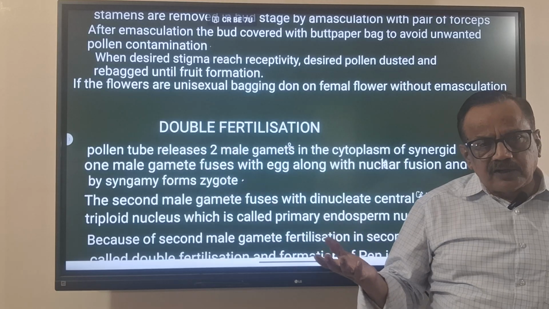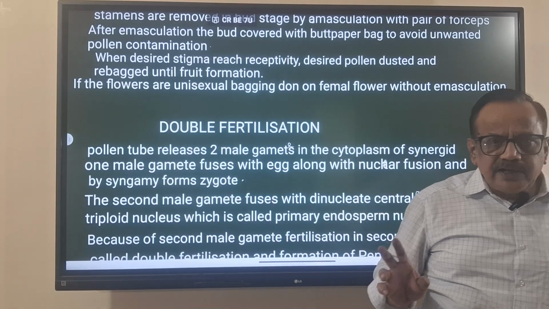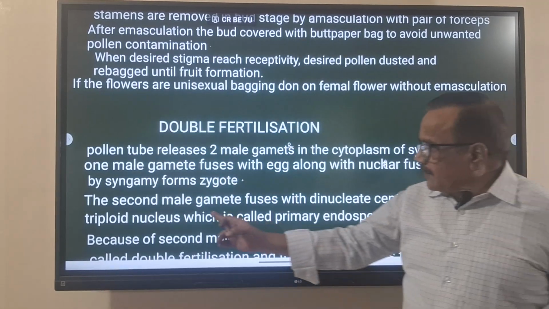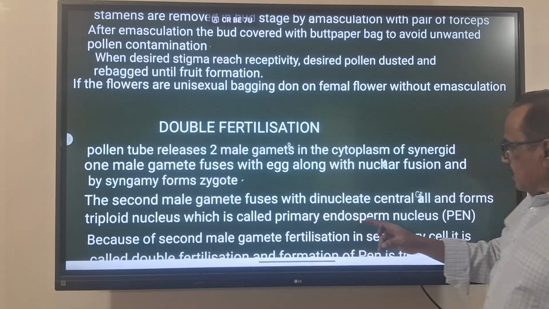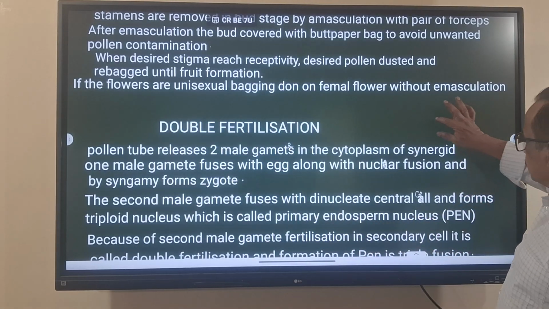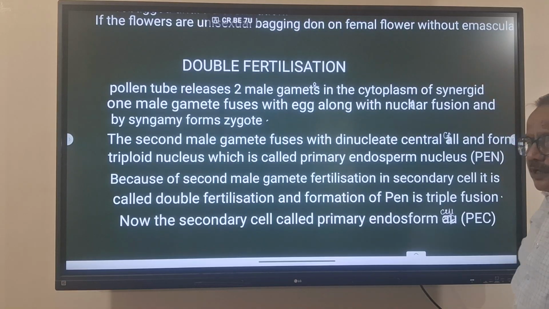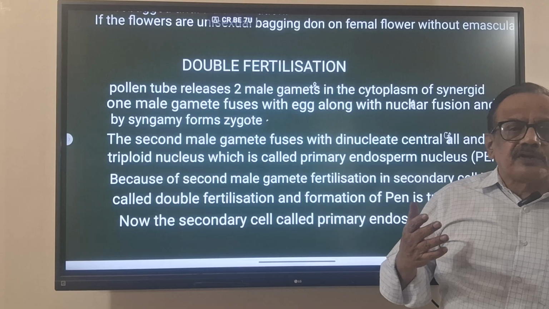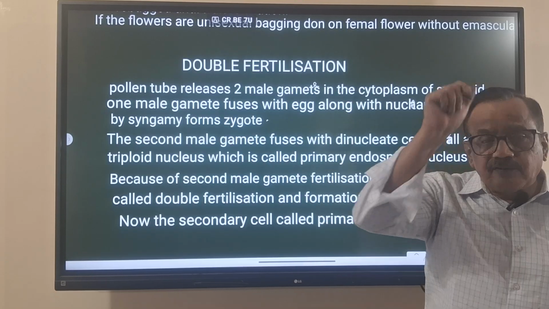Two haploid nuclei of the central cell and one more haploid nucleus of the male gamete are fused together and form the triploid nucleus, which is called the primary endosperm nucleus. And by syngamy, the zygote will form.